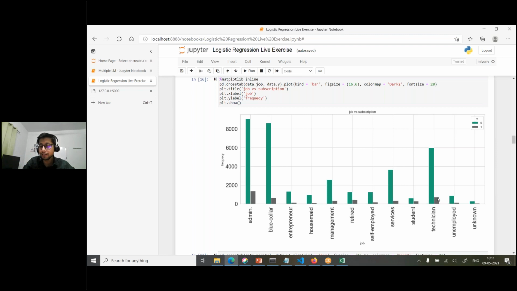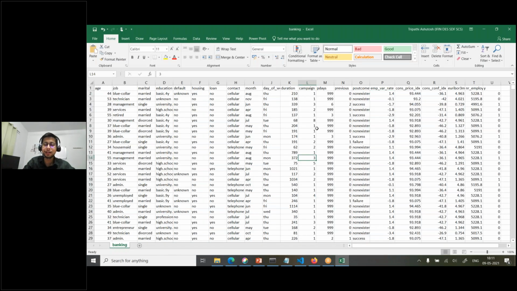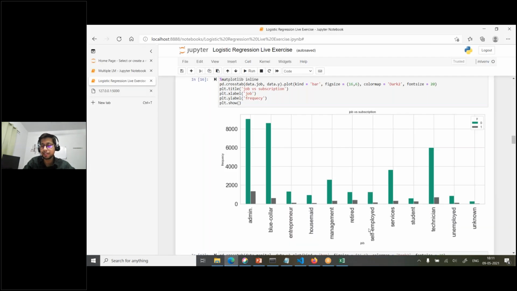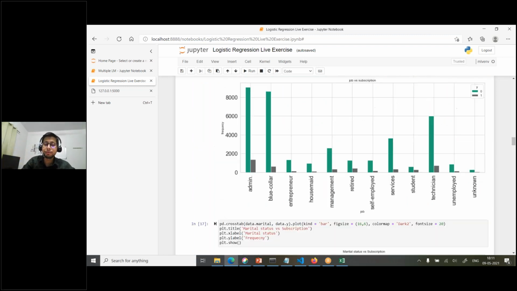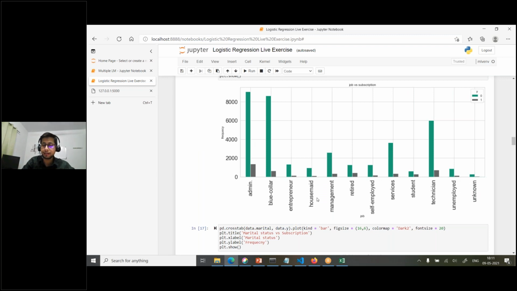And second important, technician. So if I just show you this data, you cannot get this insight. But if you plot this same thing like this, then you can easily tell, okay, first one is admin, the most potential customers, then technician, then blue collar, right? So that's where visualization helps you to get the insight, and with that you generate different useful reports, which helps management to take any further decision. So bank people focus more on admin rather than management or retired or any other people, right?